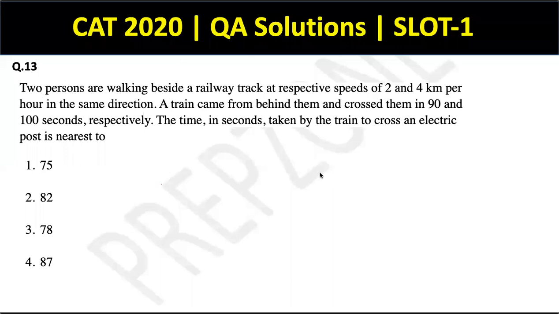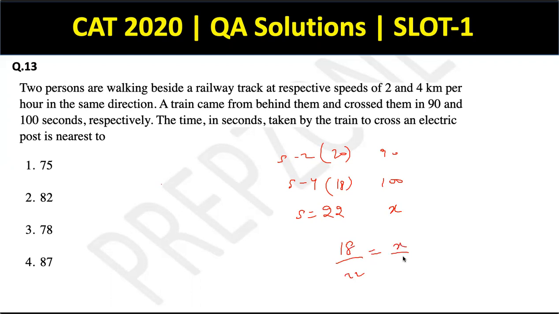So where were we? We had S minus 2, we had 90. S minus 4, we had 100. So we came out with the value of S as 22. So this is 18 and this is 20. What will be this time? So this was 18 by 22 equal to X by 100. So this means X has to be 1800 upon 22. Just cutting this by 8, 176, 40, 81 point something. So the correct answer should be 82.